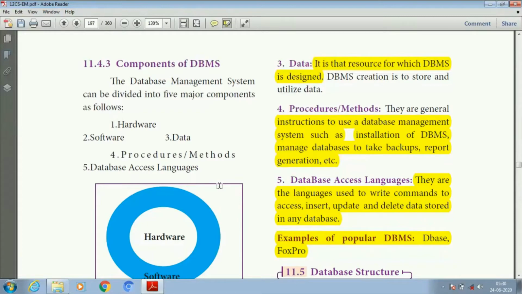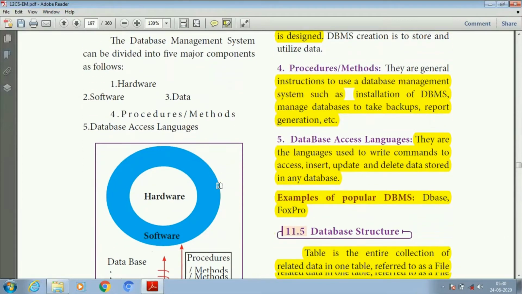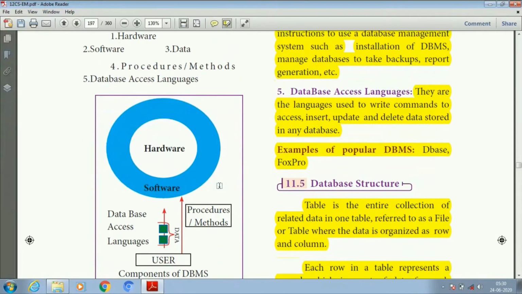We are going to access and perform a particular set of operations on the database. This operation is considered part of procedures or methods. Fifth one is database access languages. Here this is nothing but a query language which is used to write commands to access, insert, update and delete data stored in any database. Examples of some popular databases are dBase and FoxPro.